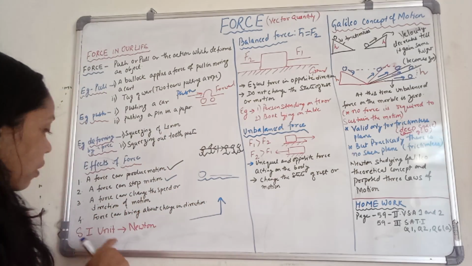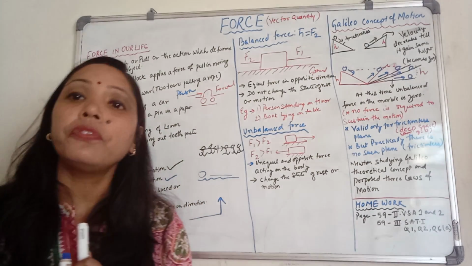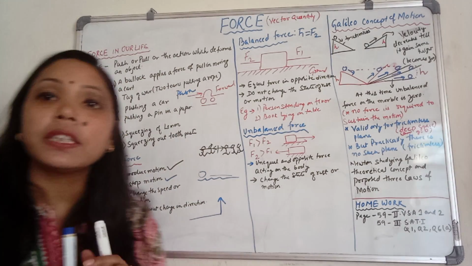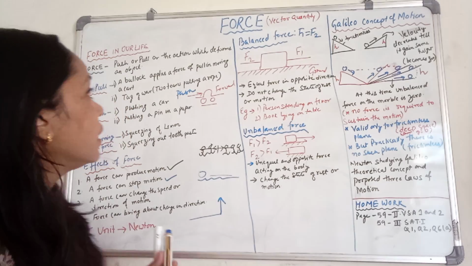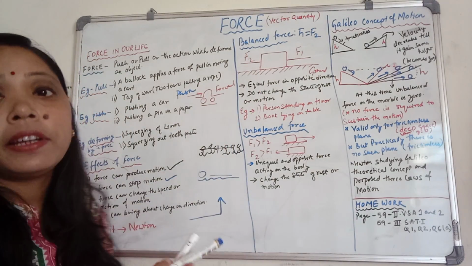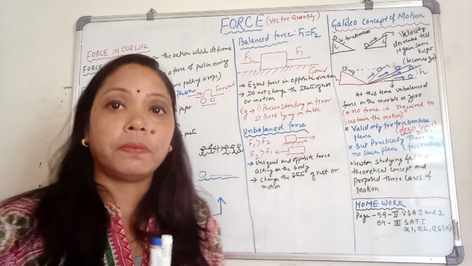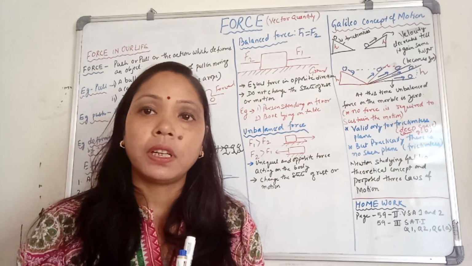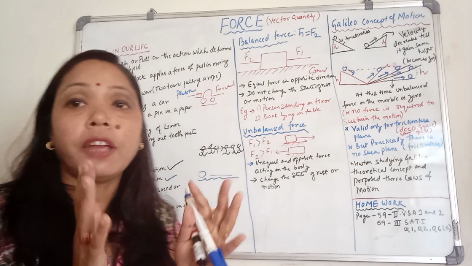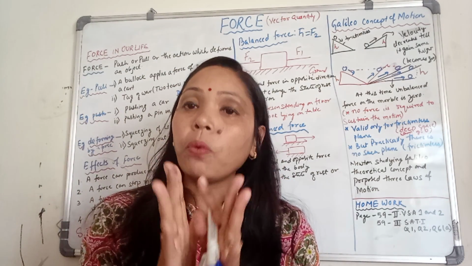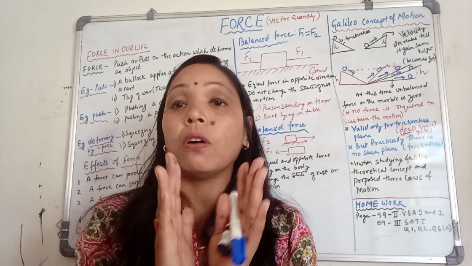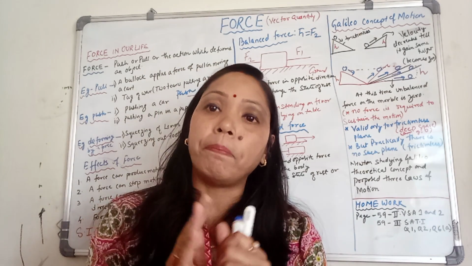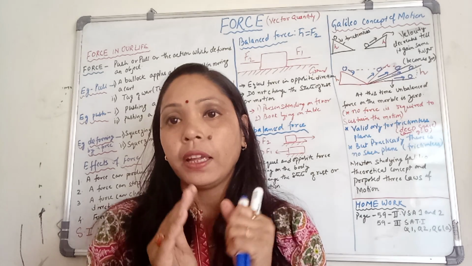Now, force is always measured in terms of Newton. So, SI unit of force is Newton. Now, forces are generally divided into two types: balanced force and unbalanced force. Balanced force means if you are applying equal and opposite force on the same object, such force is called balanced force.